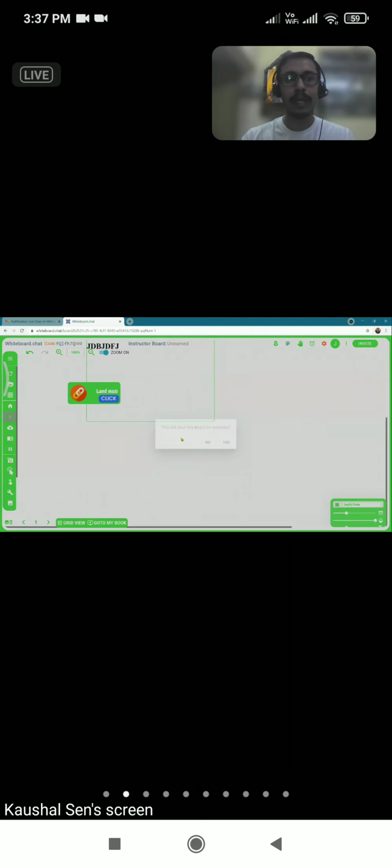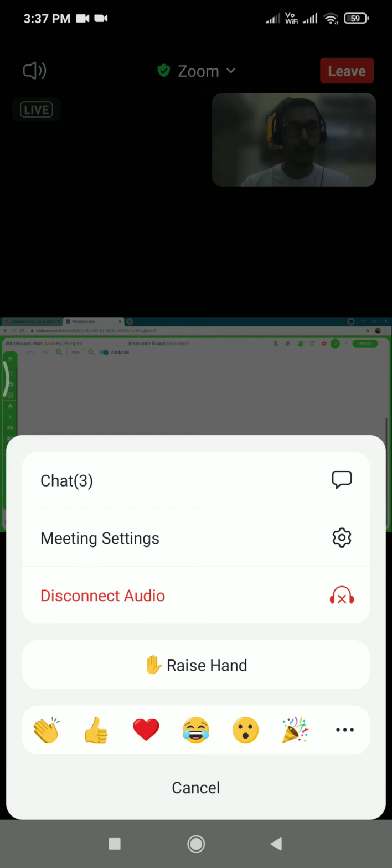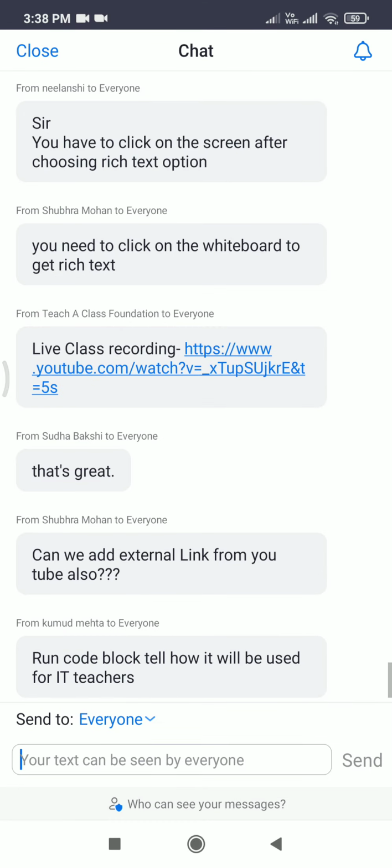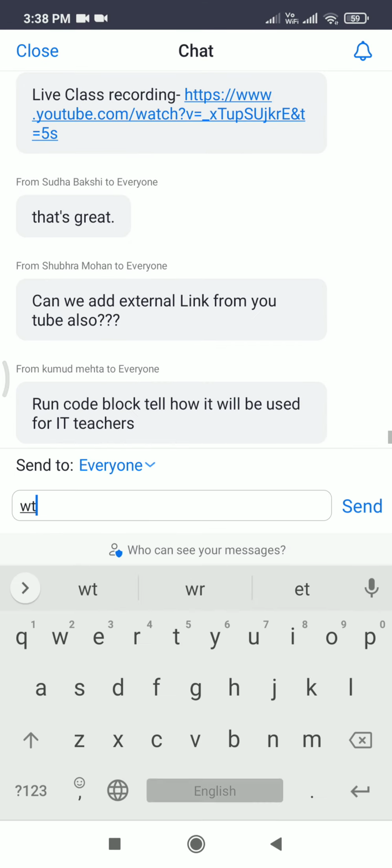Now again, I am clearing this option. Okay, now let's take a look at the next tool, that is the YouTube. Either you can add a link, or you can directly take up a YouTube video and paste it on the whiteboard canvas. If I want to take out a YouTube video, I'll click on the YouTube part.